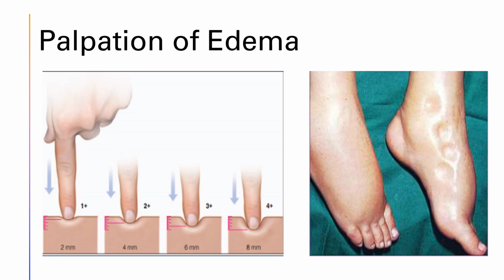The first picture on the left is a picture of the different grades of edema. The deeper we can squish our fingers into the edema, the higher the grade. 0 edema would be normal, no edema present. A +1 edema would mean that we can squish a little bit, about 2 millimeters deep. +2 edema means we can squish about 4 millimeters deep. +3 means we can squish about 6 millimeters deep. And +4 means we can squish 8 millimeters or deeper. If our fingerprints stay in edema, like the picture on the right, we call this pitting edema.